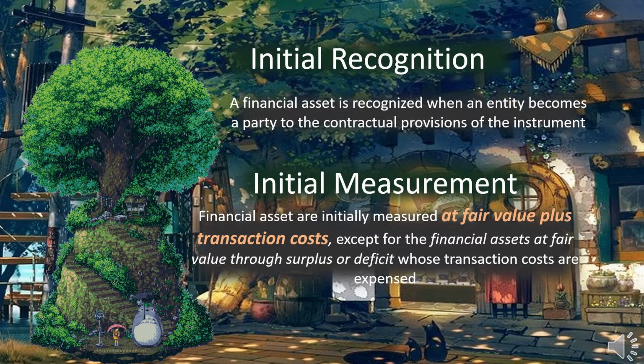Now that we know the meaning of financial instrument, let's now discuss initial recognition and initial measurement of financial asset. So, a financial asset is recognized when an entity becomes a party to the contractual provisions of the instrument, and they are initially measured at fair value plus transaction cost, except for the financial assets at fair value through surplus or deficit, whose transaction costs are expensed.